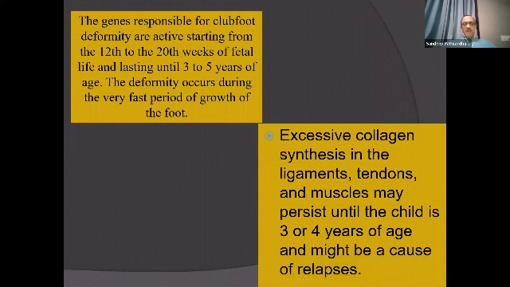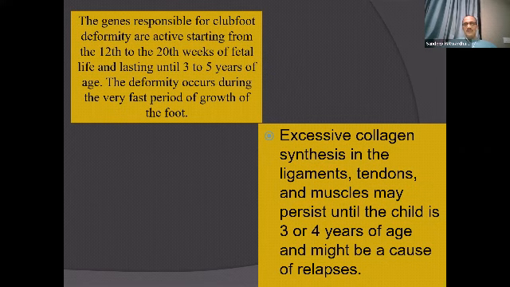Okay, please try to understand what he means. He says that every gene has a trigger. Under environmental conditions or because of positioning, if you have the abnormal gene and it gets activated or expresses itself, there is excessive synthesis of collagen tissue in the ligaments, tendons, and the sheaths on the posteromedial aspect of the foot.